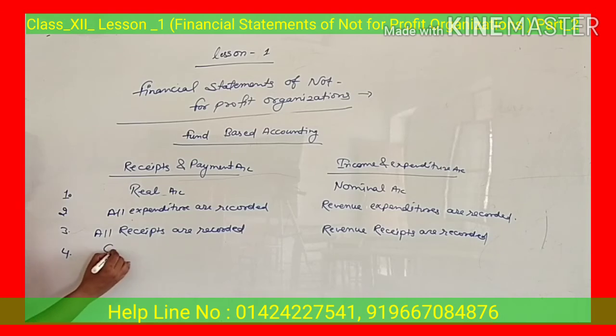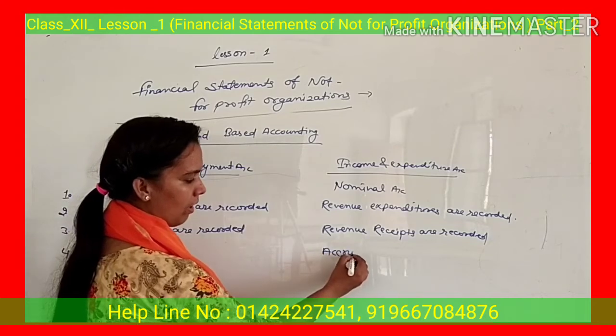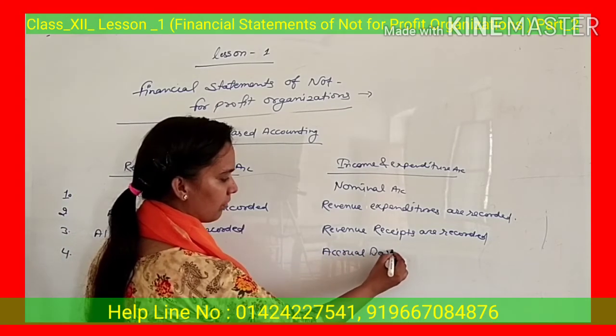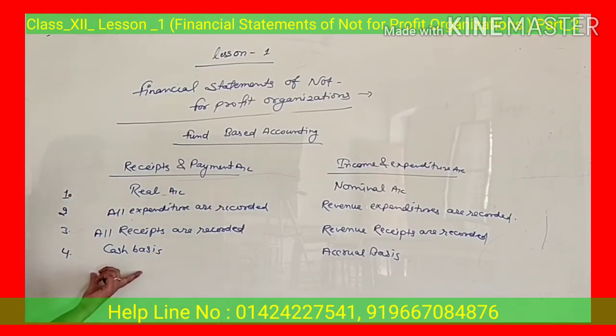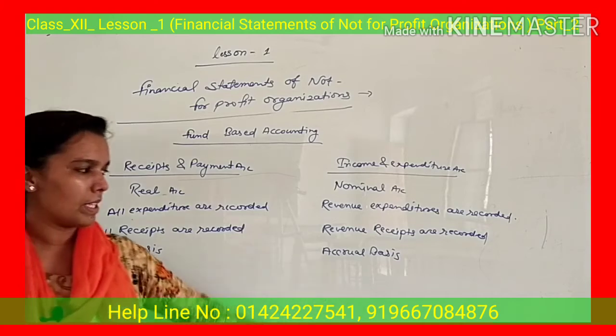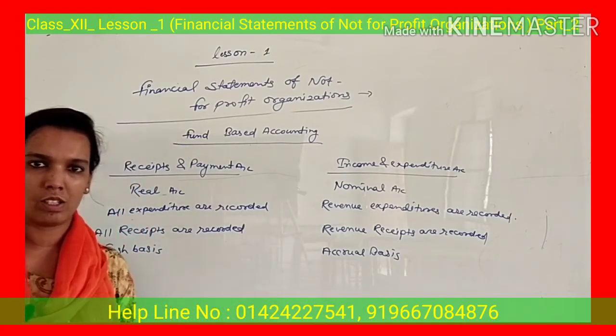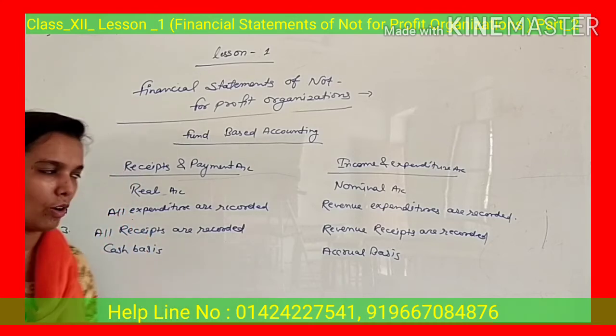Fourth point, receipt and payment account is prepared on cash basis, but income and expenditure account is prepared on accrual basis. In receipt and payment account, you don't record things like outstanding expenses, depreciation or provisions. These are non-cash, so these are not recorded in receipt and payment account. But in income and expenditure account, we record outstandings or any points that are accrual.